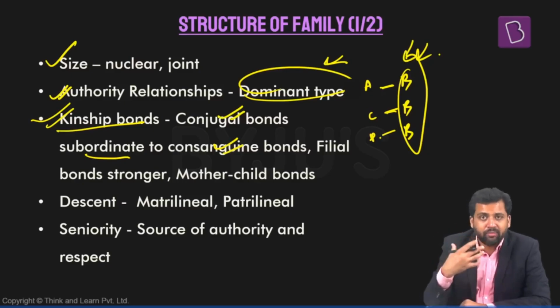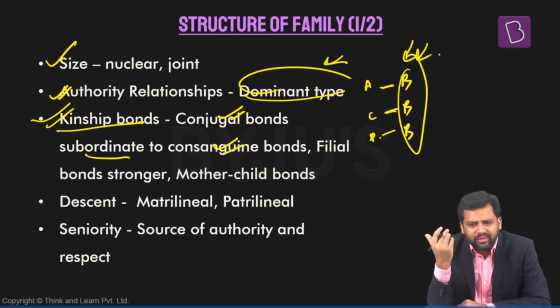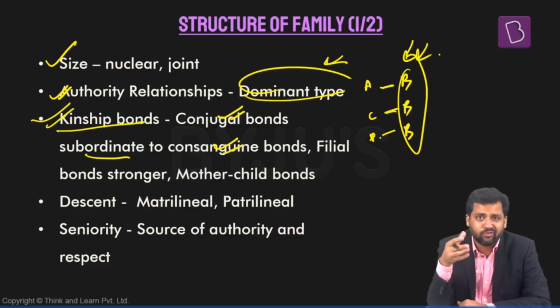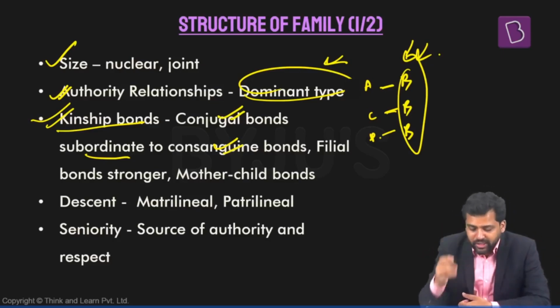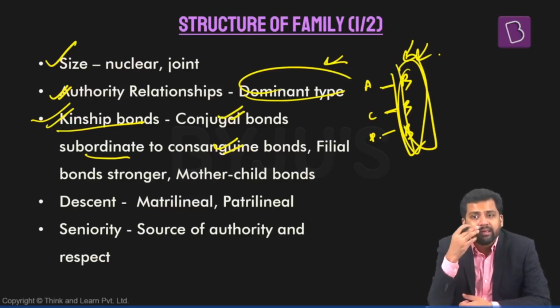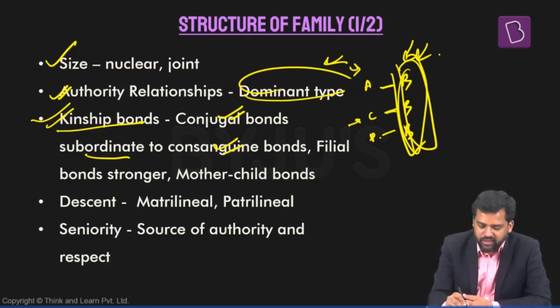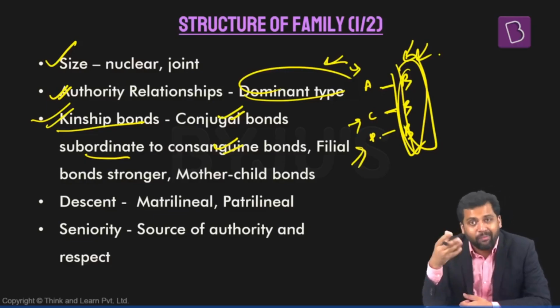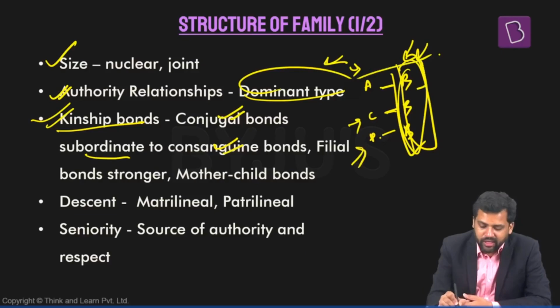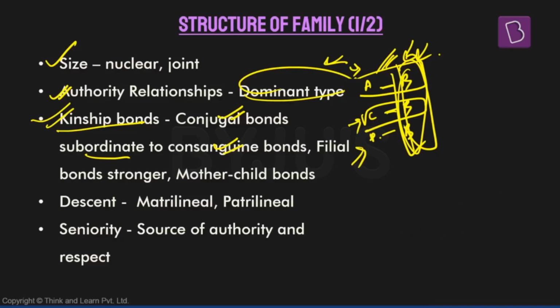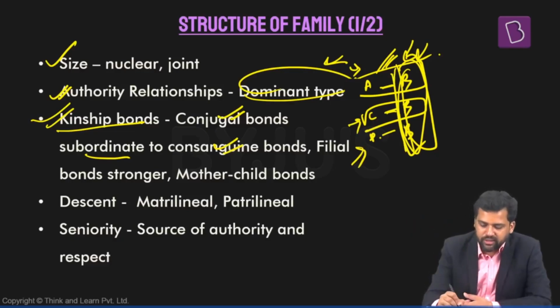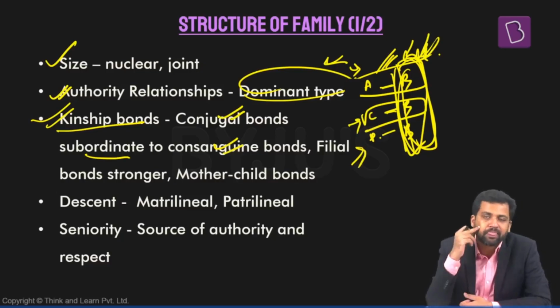So if the bond between the brothers is not strong, then they will have different kinds of conflicts, maybe different kinds of disputes, and all these things will lead to a situation where the joint family will disintegrate. So this bond has to be made very strong. Again, large families, patrilocal setup, so most likely the female members have come from different families. So there might be some sort of fear, apprehension that if these bonds become stronger, it might lead to a situation where one particular couple decides that, okay, we will not be part of this entire family, we will separate out or we will move to a new household. So those kinds of apprehensions are there. That is the reason these bonds are given more importance.